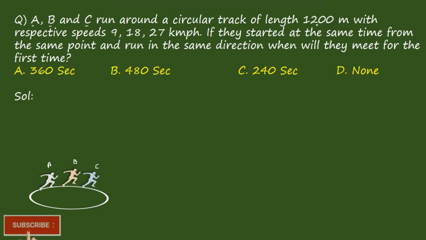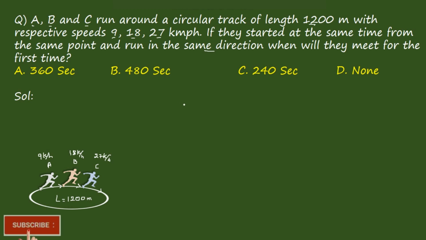Consider three people A, B and C running around a circular race of length 200 meters. So length is given as 200 meters. Again they are saying with the speeds of 9, 18 and 27 kilometers per hour. So speed of A is 9 kilometers per hour, B is 18 kilometers per hour and C is 27 kilometers per hour. Again they are saying if they start at the same time from the same point and run in the same direction, when will they meet for the first time? All three of them are moving in the same direction. When will all three of them meet, we have to find it out.